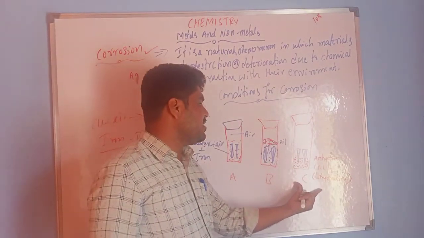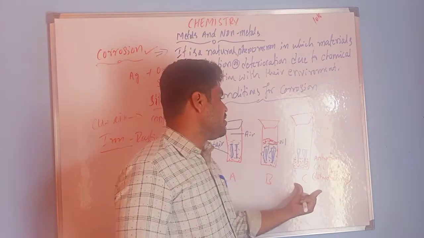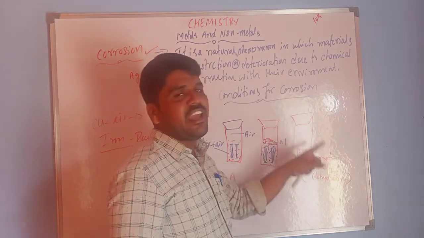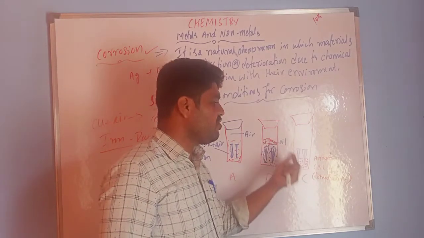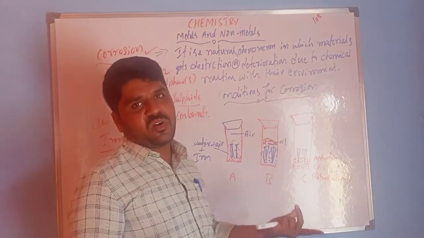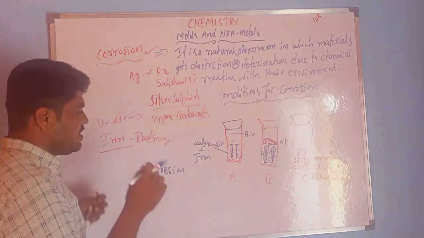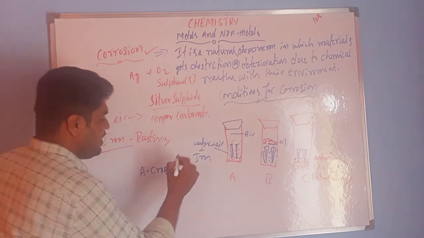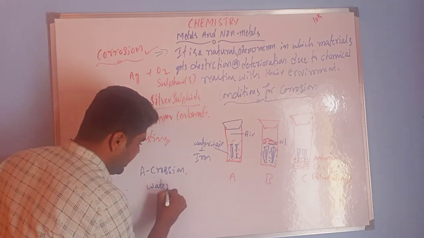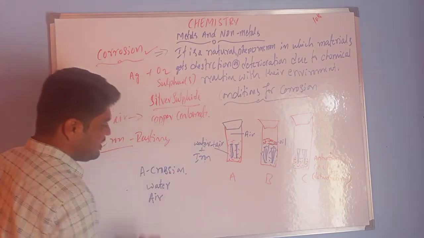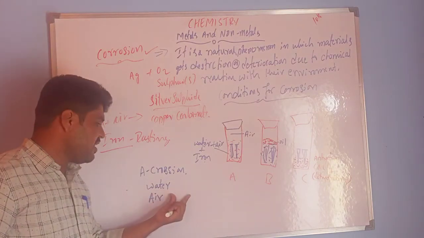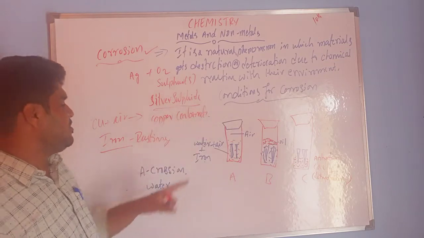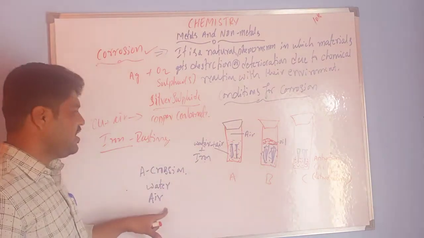In test tube C also there is no possibility of water and air. So absence of air and water means no corrosion. So the conditions for corrosion are clear from these activities. For the corrosion process, we need water and air. Sufficient water and air are needed. The first condition is water and the second one is air.